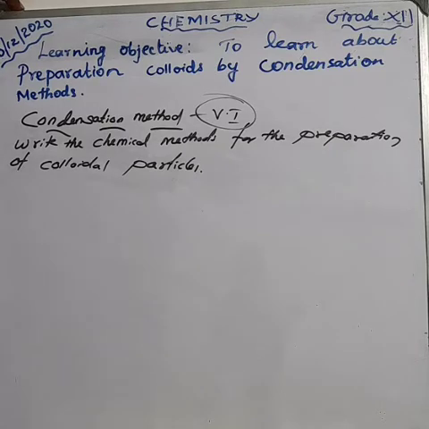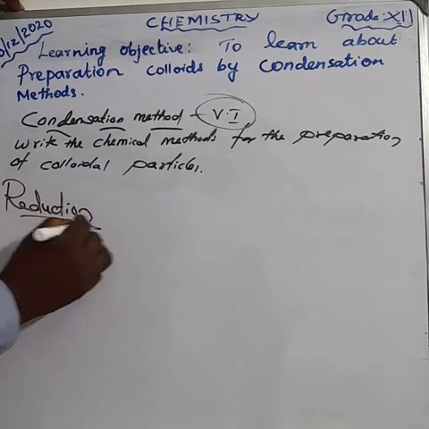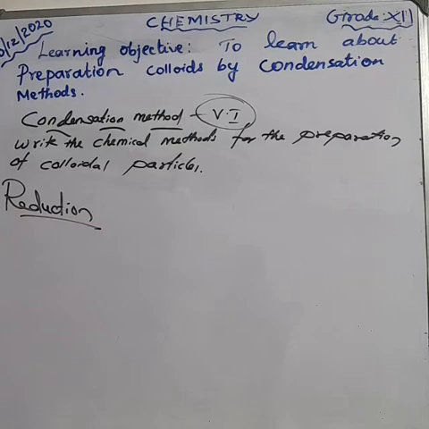Phenylhydrazine and formaldehyde, that means reduction. Reduction we learned many times. We have no time, so we are going to discuss only the reaction. Many organic reagents like phenylhydrazine and formaldehyde.